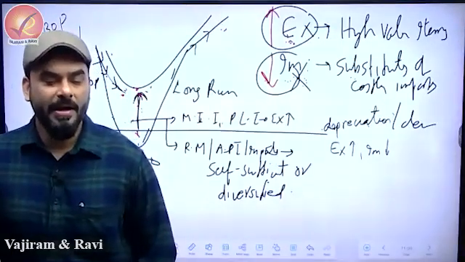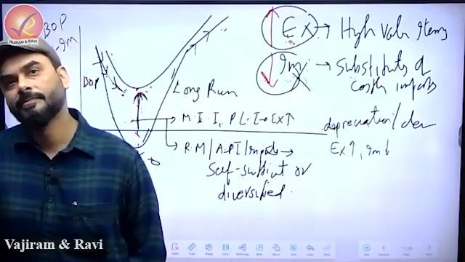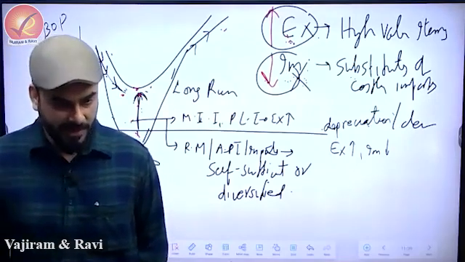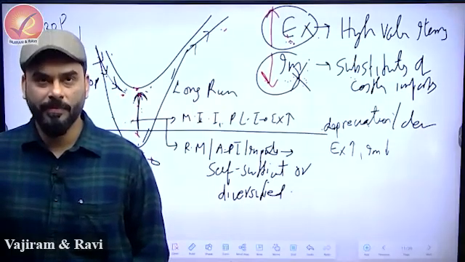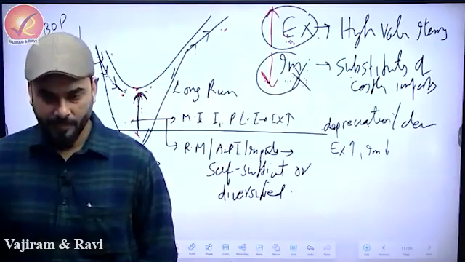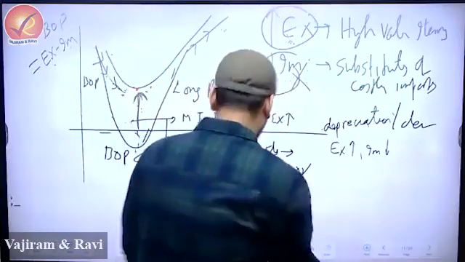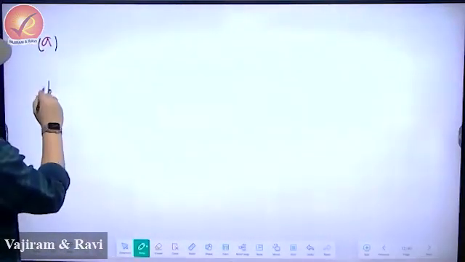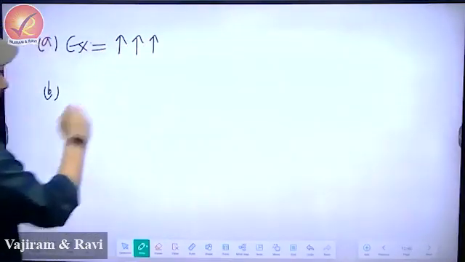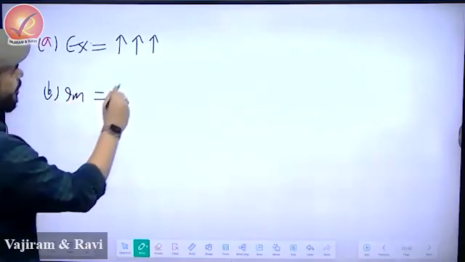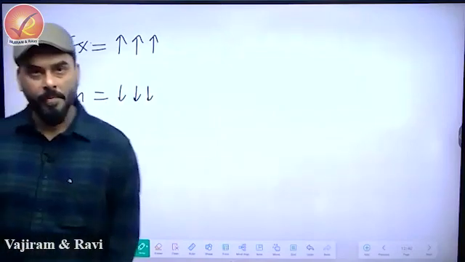That when a currency depreciates or is devalued, please put a dash and write number A. You should develop the habit of writing like this. It will be so easy for you to revise. Number A, please write: export increases, import falls, right?